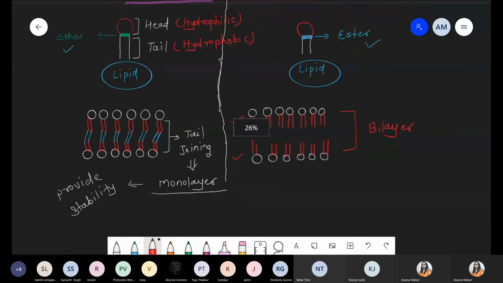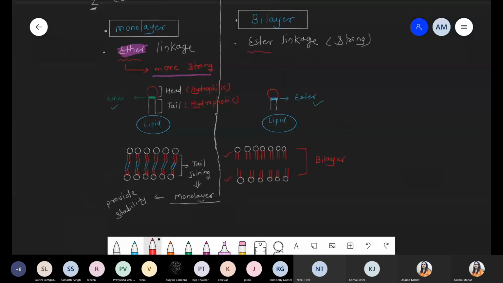Second difference is with respect to the plasma membrane, because archaebacteria should have some different mechanism to survive under harsh, extreme conditions. One difference is with respect to the cell wall, the second difference is with respect to the plasma membrane. Got it? Is this point clear, everyone?